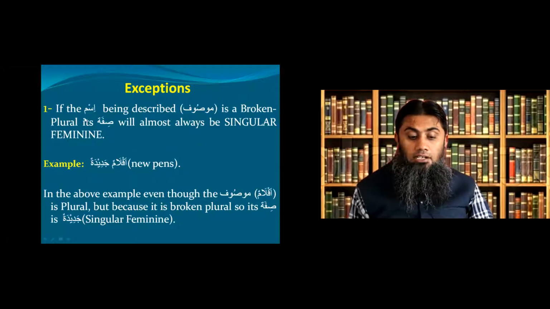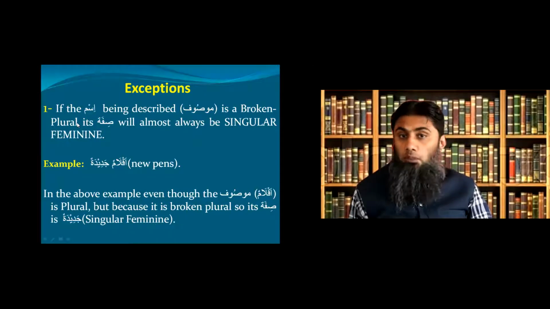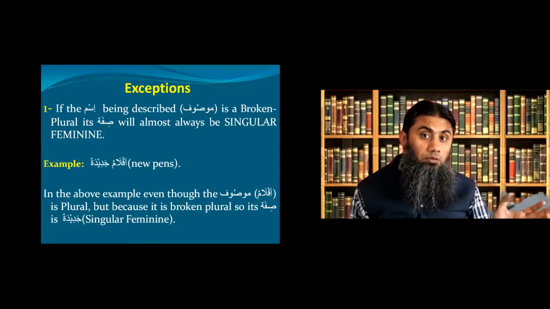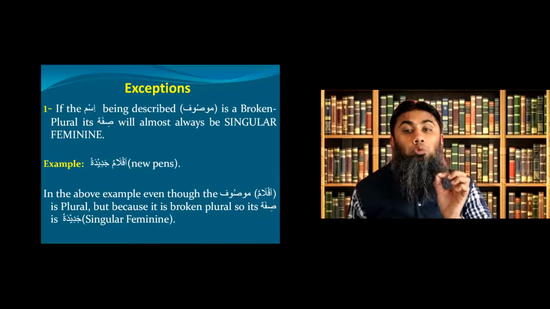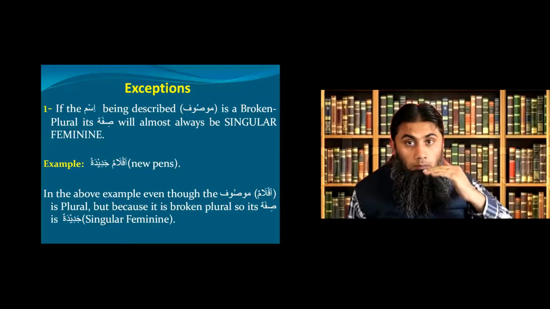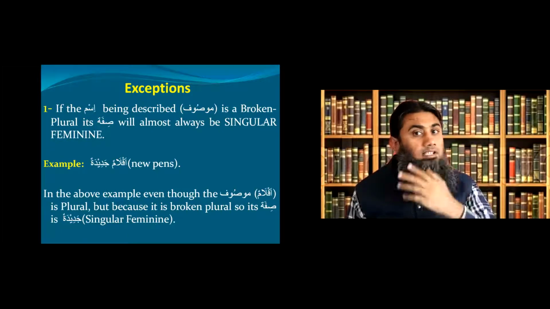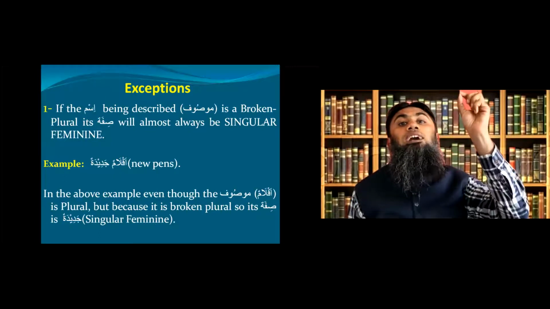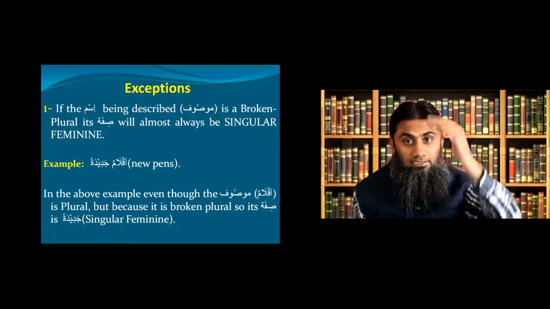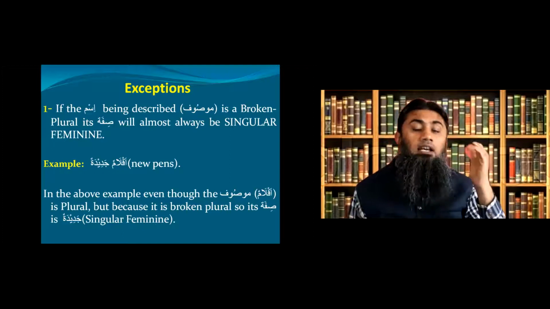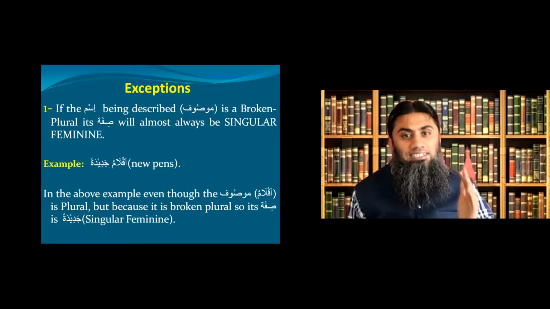Exception number one. If the ism being described is a broken plural, and what is broken plural? We learned in the previous module 1 that those plurals which are not on the pattern of the plural column of your Muslim chart. What is that pattern? Una, ina, ina in case of masculine. In case of feminine, atun, atin, atin.